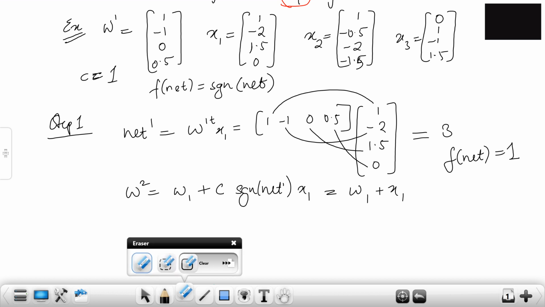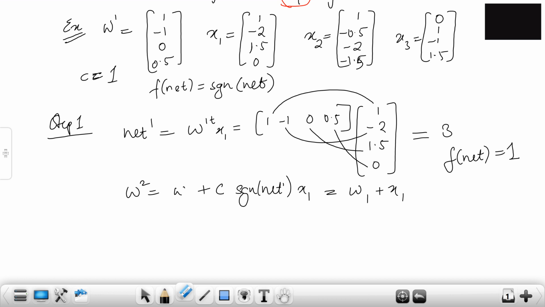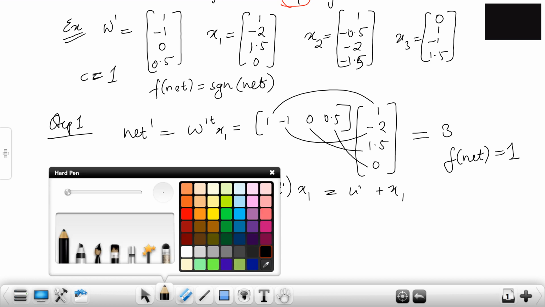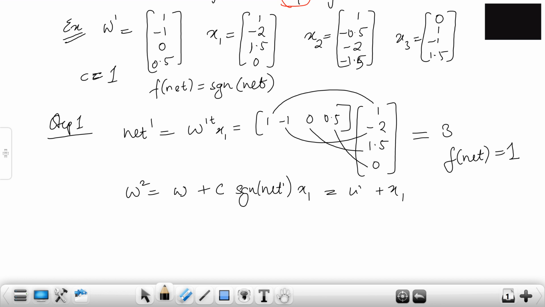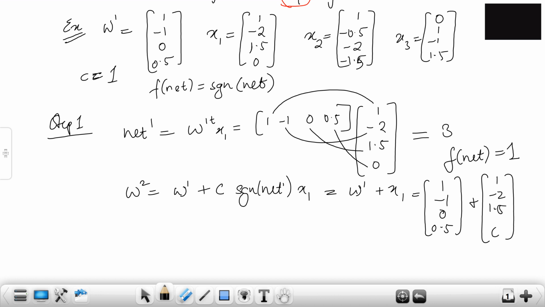One second, I'll not do this, otherwise you will get confused. Okay, W1 is here, W1. The next we're writing is a subscript. So just add these, that will be the weight updations. What is W1 and x1? Let's see, what is W1? Yeah, 1, minus 1, 0, 0.5. Okay, and x1 is 1, minus 2, 1.5, 0, right?